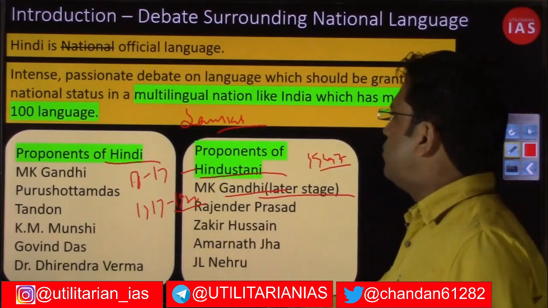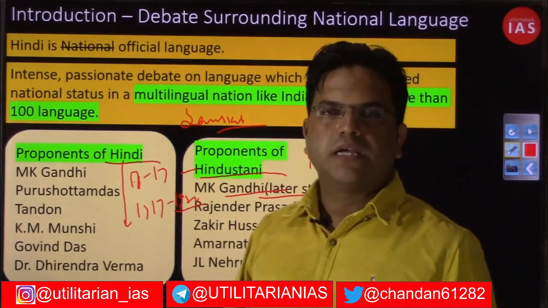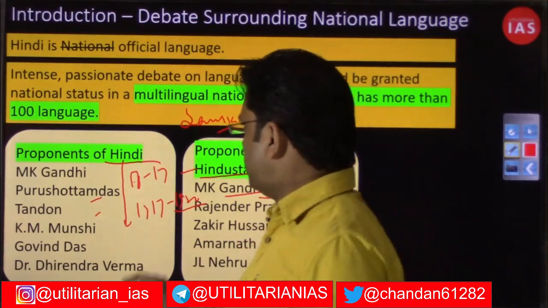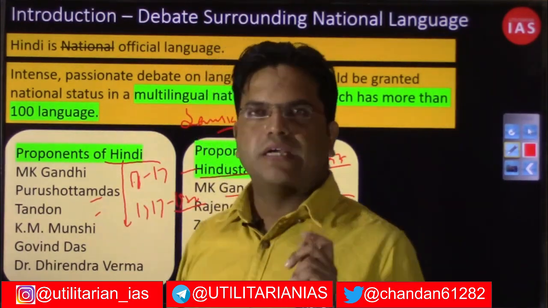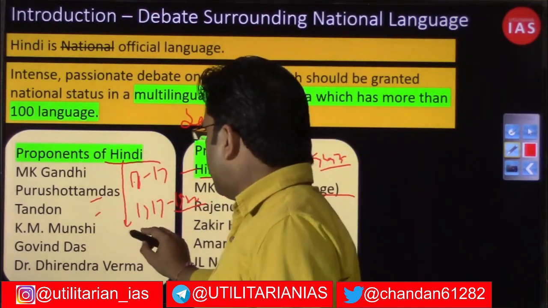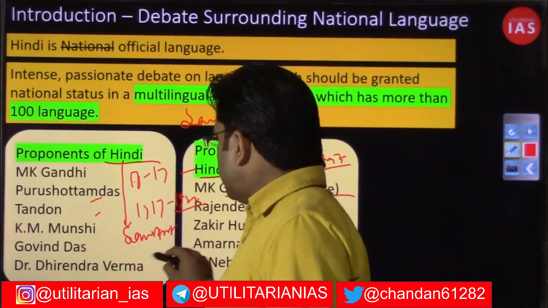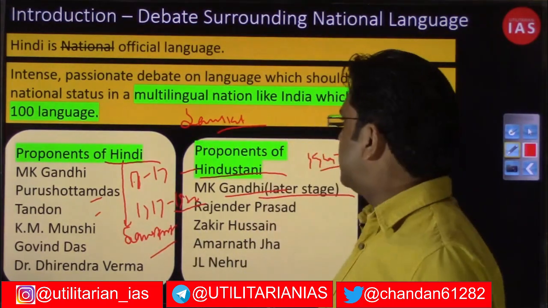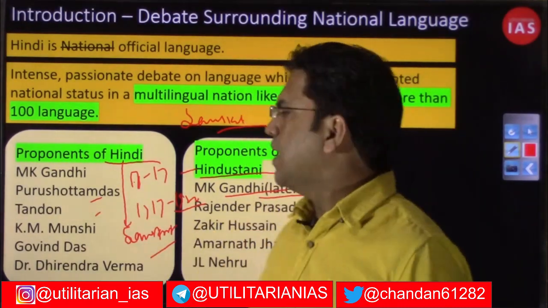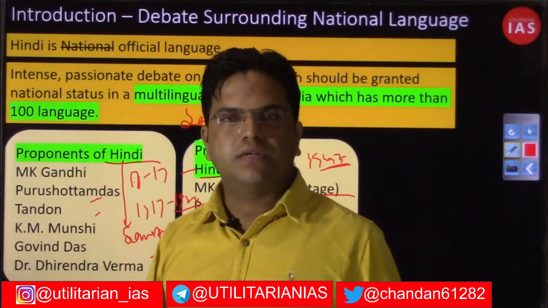And at that moment, the kind of Hindi that this group of people like Purushottam Das Tandon or GB Pant were vouching for was not the Hindi that we speak today generally, but Hindi with the script of Sanskrit. And this demand had a communal overtone, and at the time when our country had been divided on religious lines, it was not possible to recognize Hindi in that particular format.